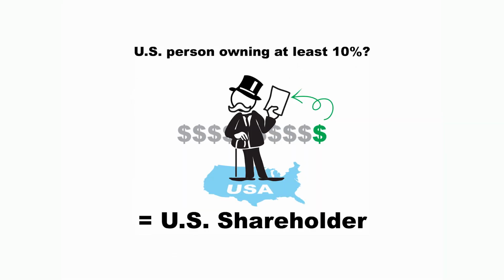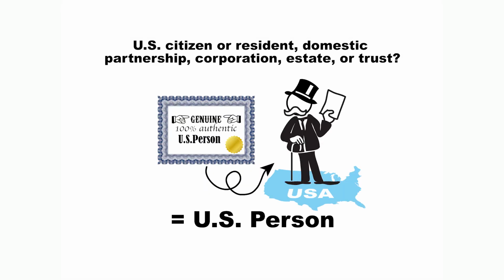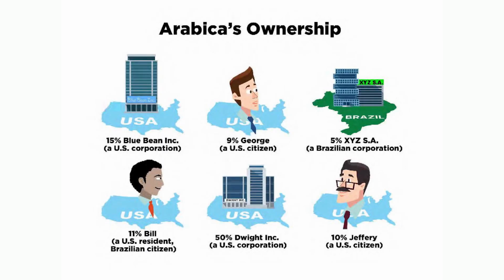So let's start out with who owns it. A U.S. person owning at least 10% is a factor here. So we're going to take a look at the various people. Let's start. A U.S. citizen or resident, domestic partnership, corporation, estate, or trust. That's what we're looking at. They're ultimately going to be considered U.S. persons. So let's see who owns them. We've got Blue Bean. They own over 10%. So ultimately, they're going to have an issue with this GILTI.